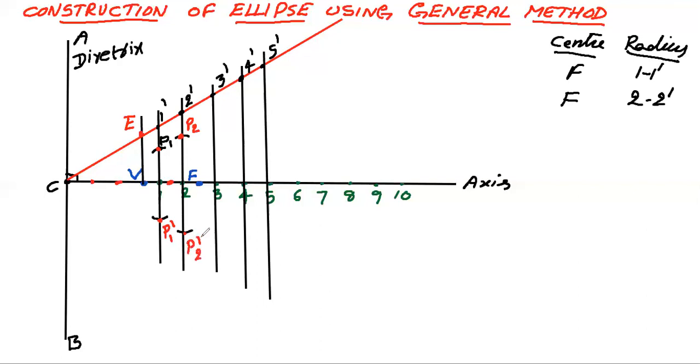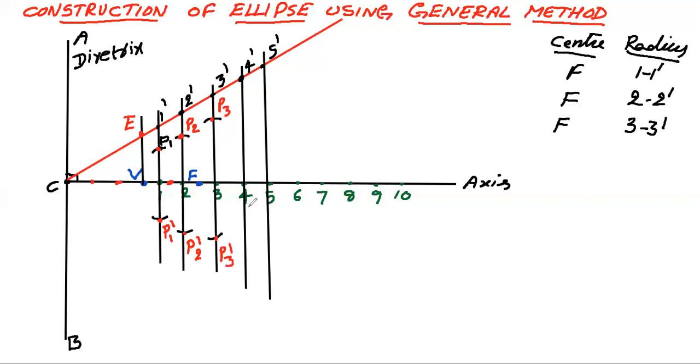Now tell me, what is the third line? The third one is 3 3 dash. So same center, radius is the 3 3 dash distance. Center is F, so with F as center, again draw an arc here. What points are you going to get now? You are going to get P3 here, and P3 dash here.